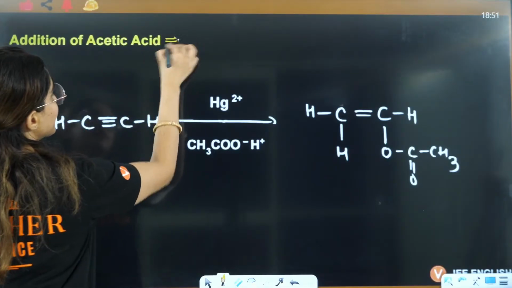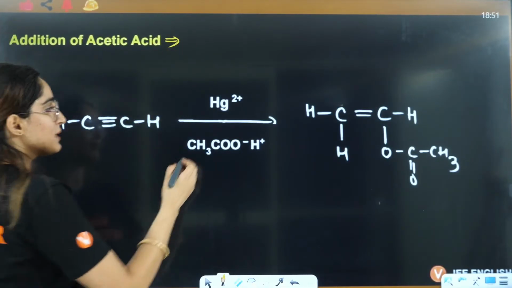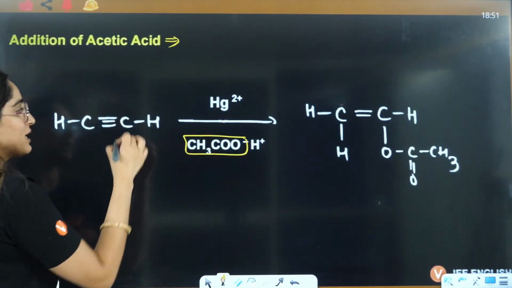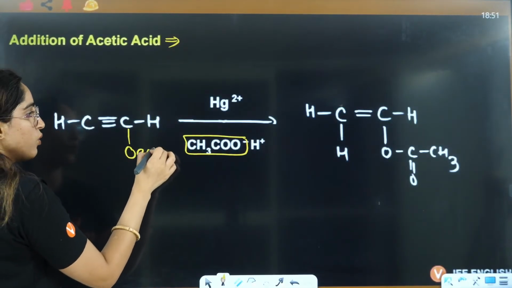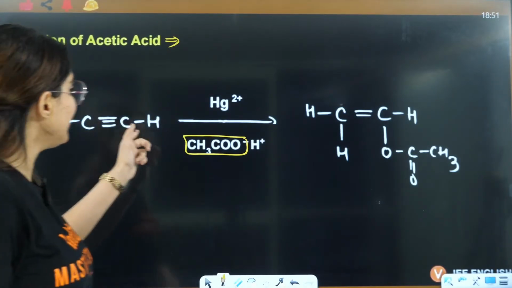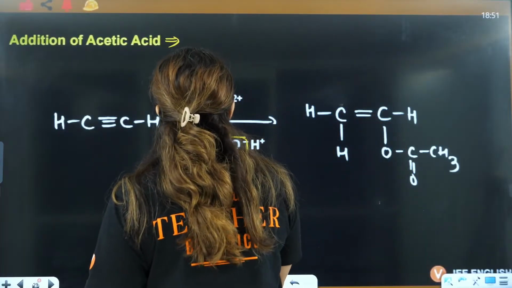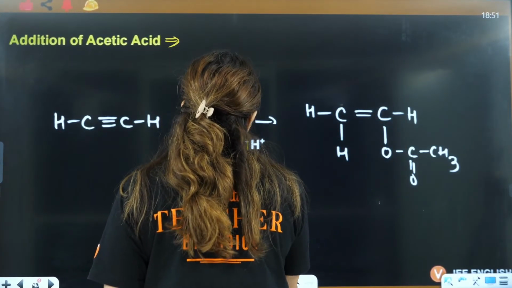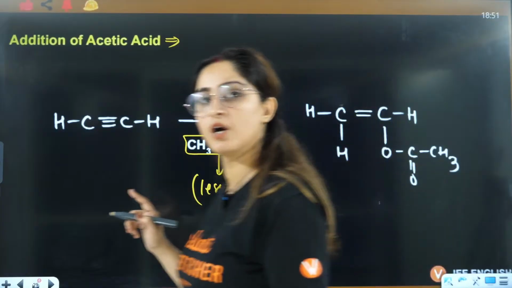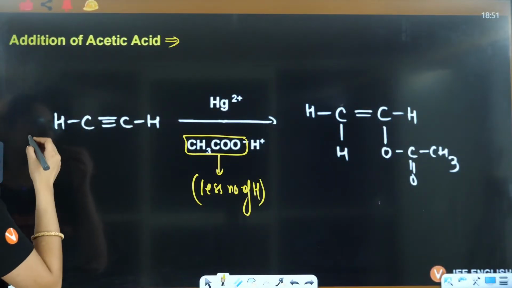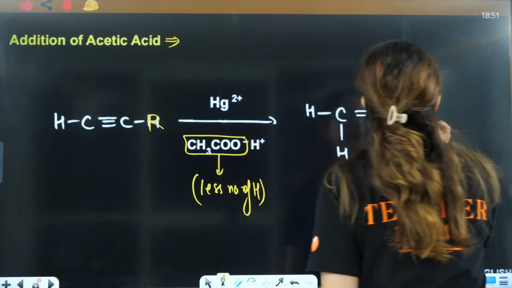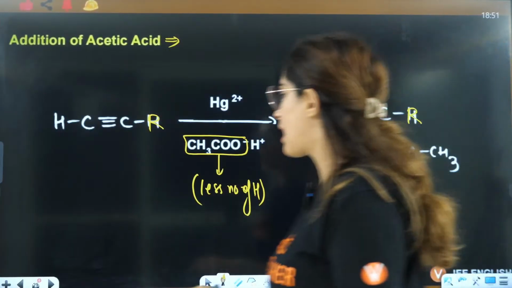Now addition of acetic acid. If you add acetic acid, what will happen? This is negative, this is positive, and the negative part will be attached to the carbon with less number of hydrogens, so OCOCH3 will be formed here. Always remember, the negative part is added to the carbon with less number of hydrogens. Here both are same, but let's say you have R here, in that case it is added to the carbon with less number of hydrogens. Understood.